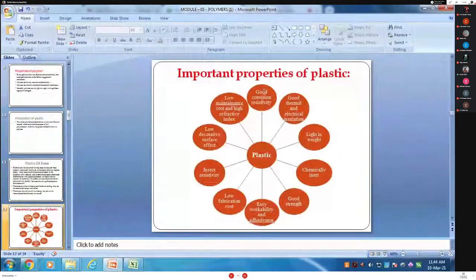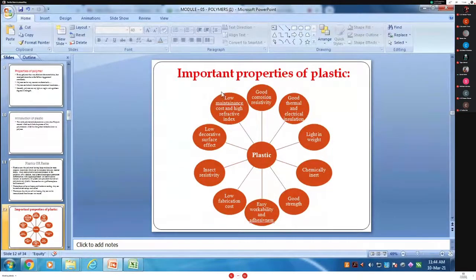Same here: good corrosion resistance, good thermal and electrical insulation, light in weight, chemically inert, good strength, easy workability, low fabrication cost, insect resistivity, decorative surface, low maintenance cost. This is important for an engineer. You become a good engineer after 4 years. Low maintenance cost and high refractive index, RF index, are important.